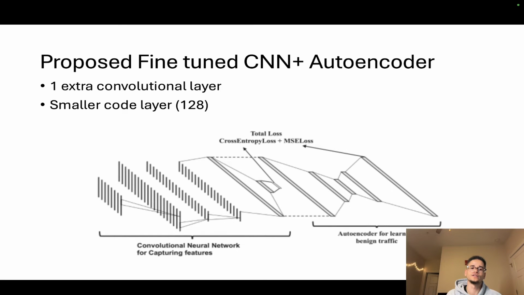Finally, for the proposed CNN and autoencoder model, which was one of the most robust, we added one more convolutional layer and a smaller code layer. That way, it's able to rebuild the image of a packet from fewer parameters.